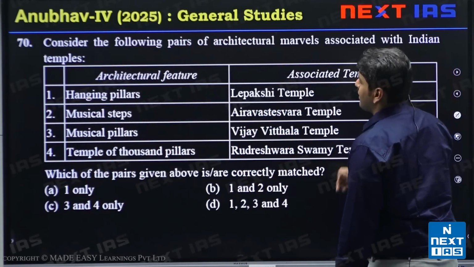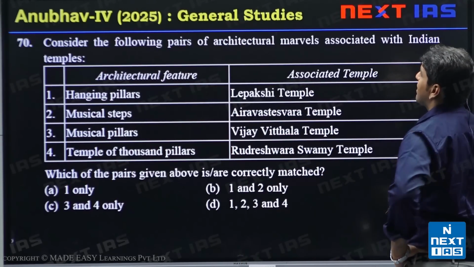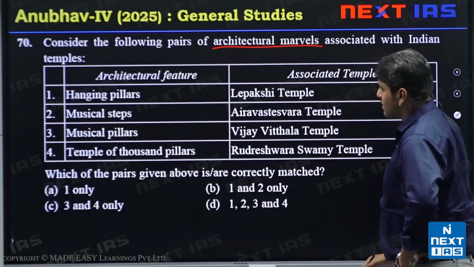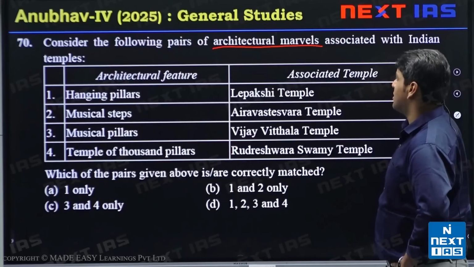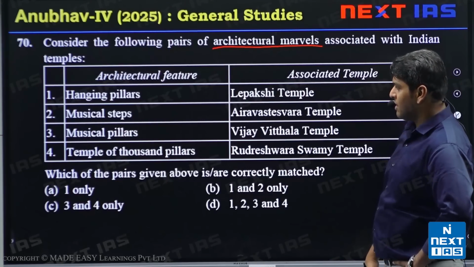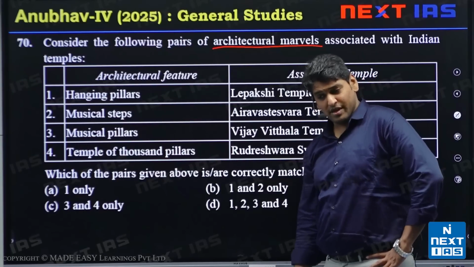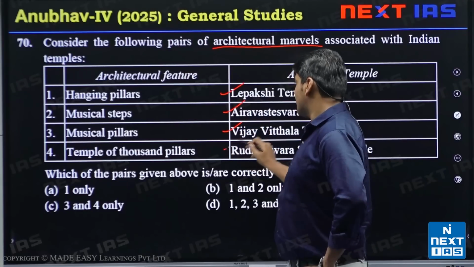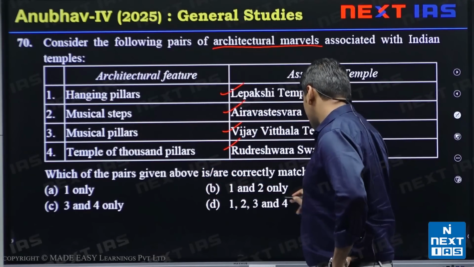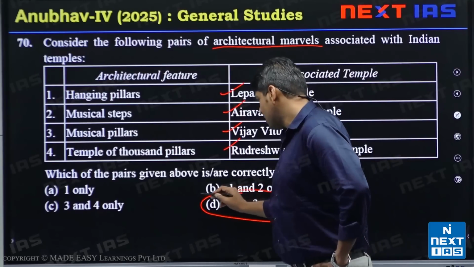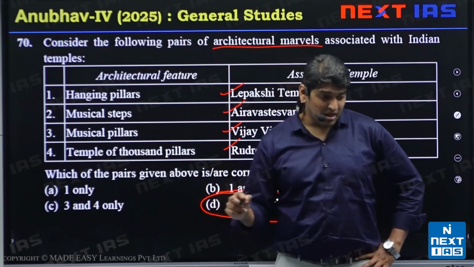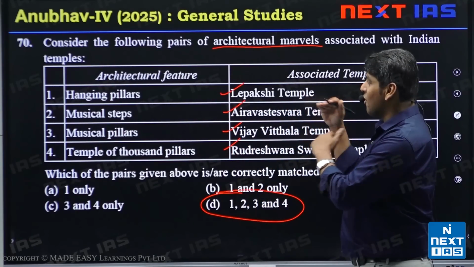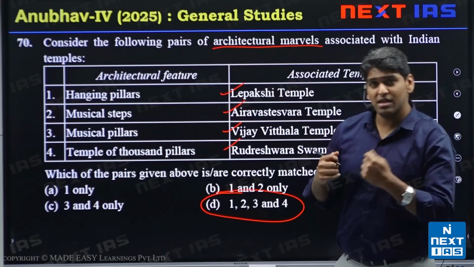Next question: consider the following pairs of architectural marvels associated with Indian temples. First is hanging pillars, Lepakshi temple. In this question, let me tell you in the beginning, all these are correctly matched. The option is this one. Because these also need some visual aid, I have provided that in the next slide. We'll see all the 4 temples and know something about them.